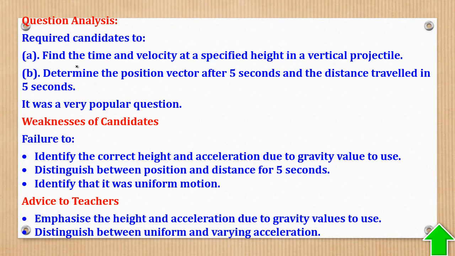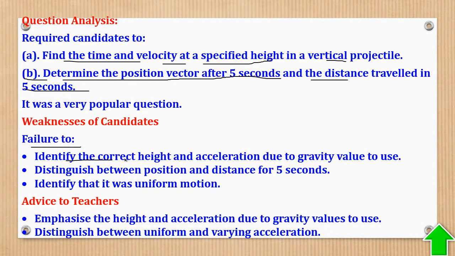So the question required students to find time and velocity at a specified height on a vertical projection. And part B, determine the position vector after 5 seconds and the distance traveled in 5 seconds. The weakness was failure to identify the correct height and acceleration due to gravity value to use. So if you use 9.81, for those who do physics, not okay. If you use 10, it is not okay.